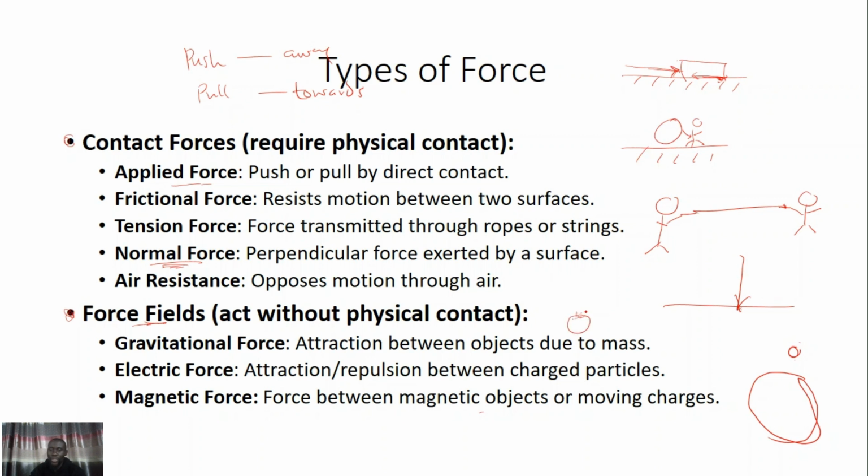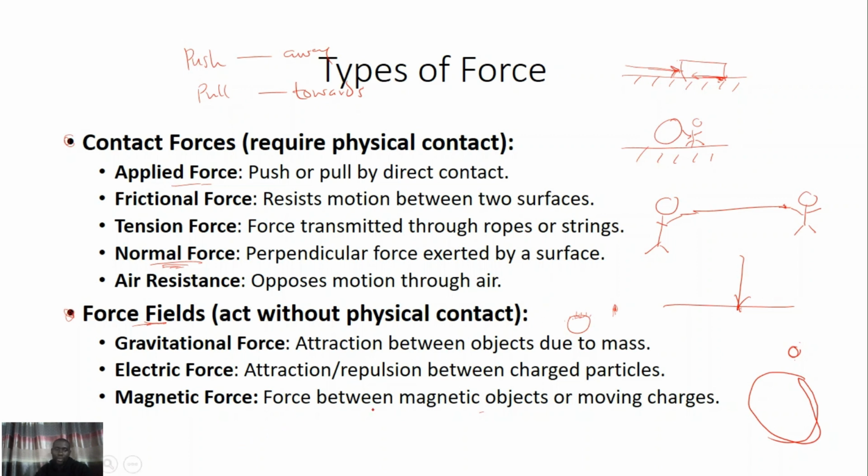This is a type of electrical force acting between the cloth that is rubbed and the hair. This is not a contact force, it is a force field, because there is no contact between the source of the force and the object on which it is acting.